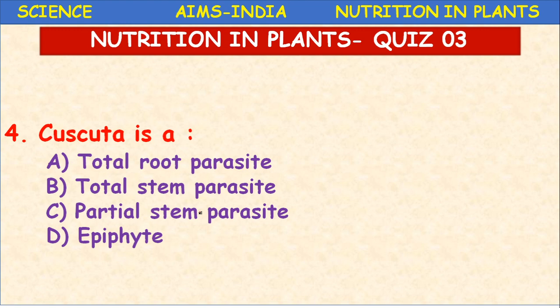They possess special adaptations. What we are studying here comes under adaptations in plants also. A parasite possesses root-like structures called haustoria, whereas an epiphyte possesses special roots called clinging roots. Roots of parasite, haustoria; roots of epiphyte, clinging roots. Cuscuta is a stem parasite, as we all know, but among options B and C you have to select the correct one, total stem parasite or partial stem parasite.